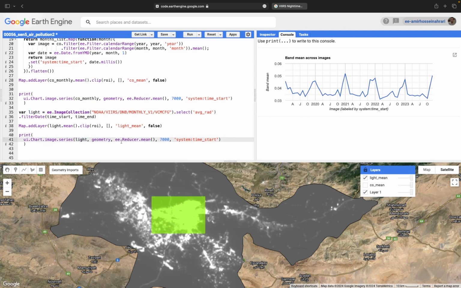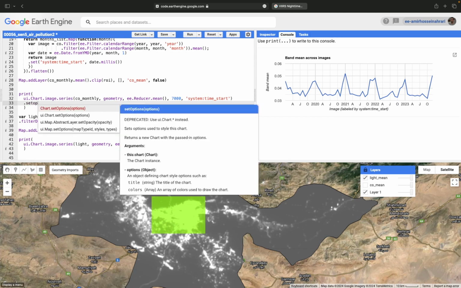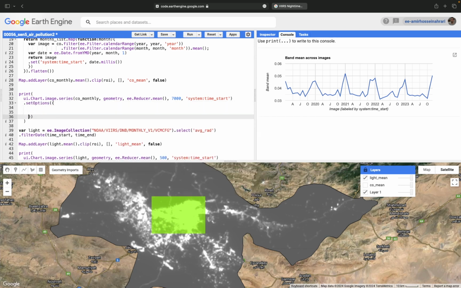Replaced with light, and also the spatial resolution here is 500 meter. And to separate two charts from each other, we can add some options to each. Here for the first one, set options is a function allowing me to add some parameters for the chart. One of them is the title.